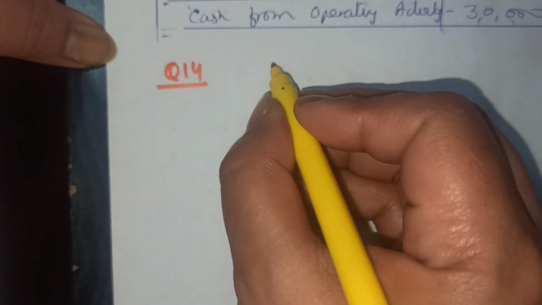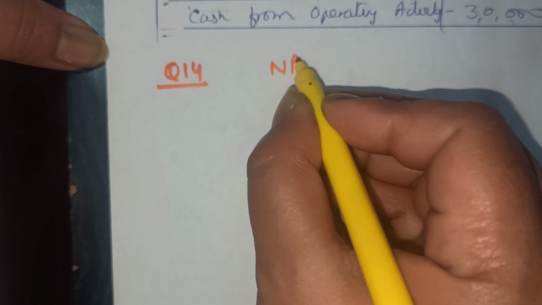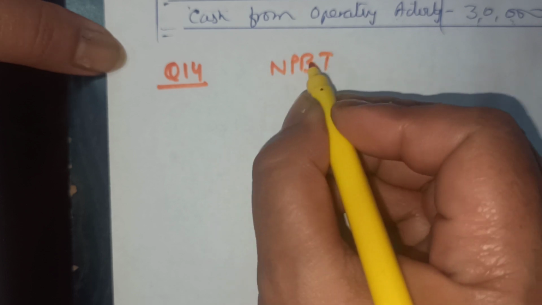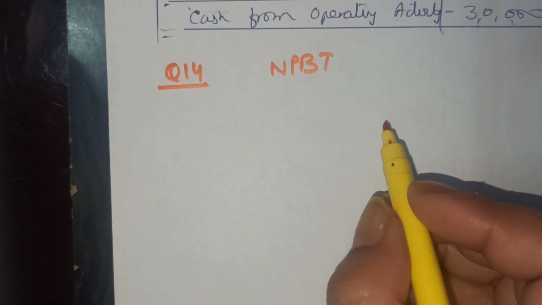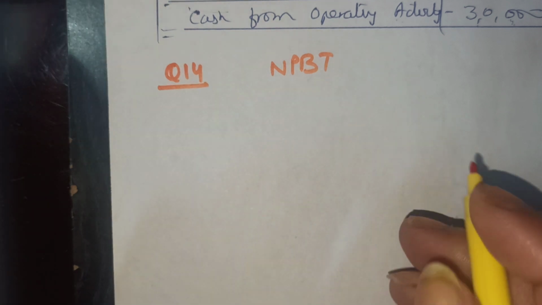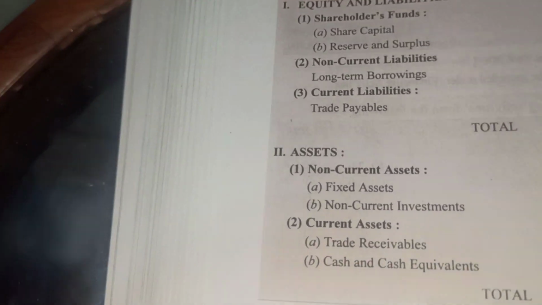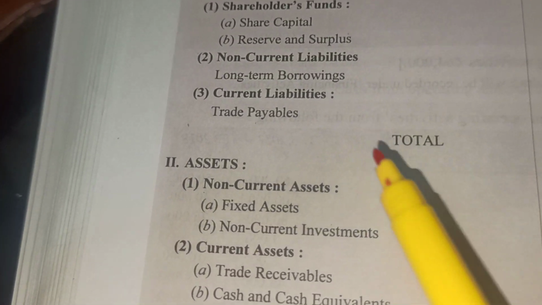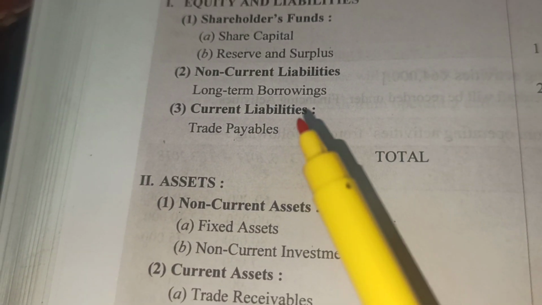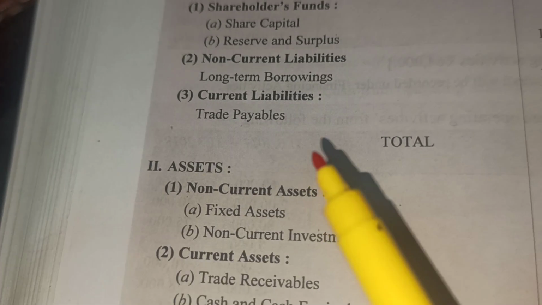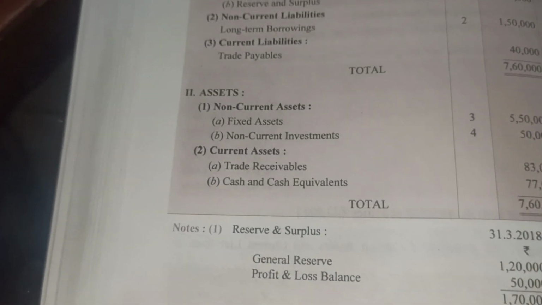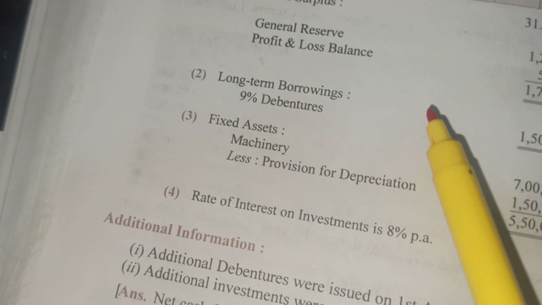See here, children, NPBT. First we calculate the NPBT. The first step is always calculating the NPBT. In this question, the net profit has not been given separately, but they tell us the profit and loss. When the net profit is not given to us, we have to see the profit and loss balance.